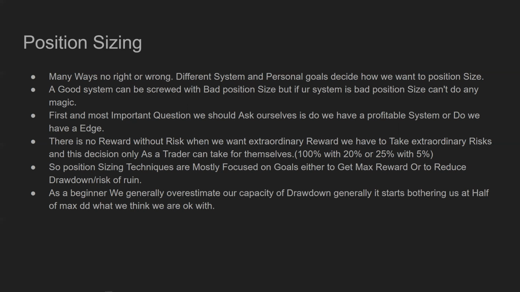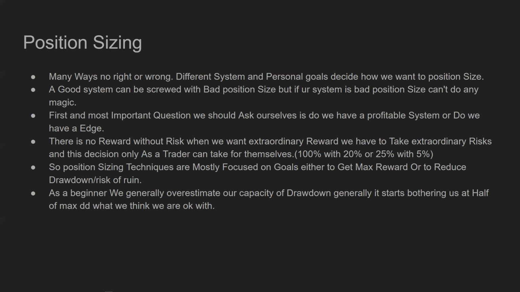So somebody would be okay with a 20% drawdown and they are targeting 100% return. Somebody else might not be okay with anything beyond 5% drawdown, and that's why they are targeting 25% return, right? So the goals of two people trading the same system can be very different, and that's how they will choose their position size, and that is how their end result will look like. I mean, they will be very different from each other.